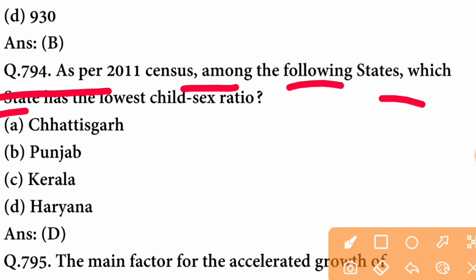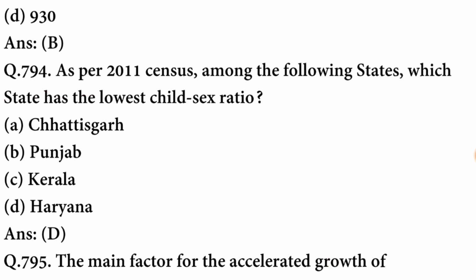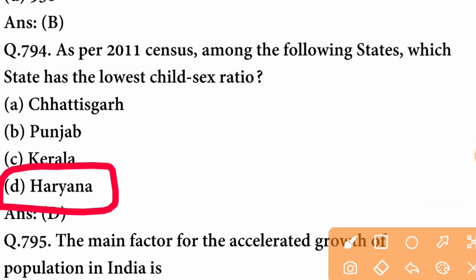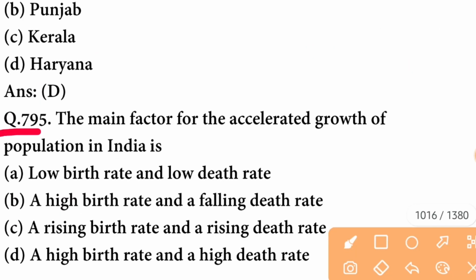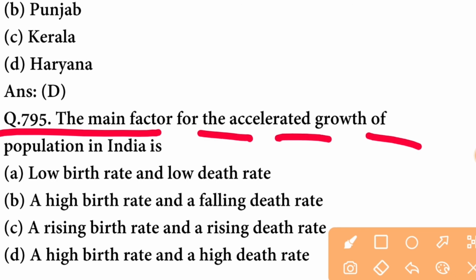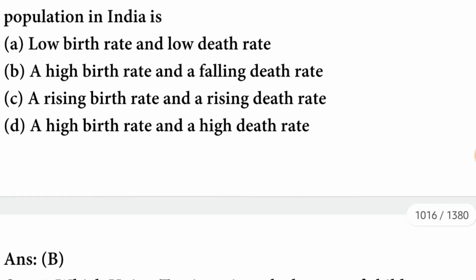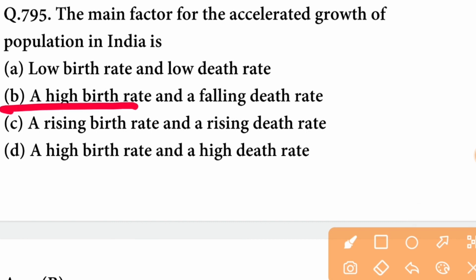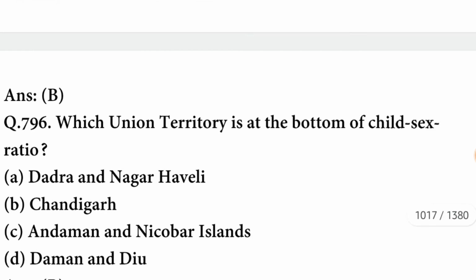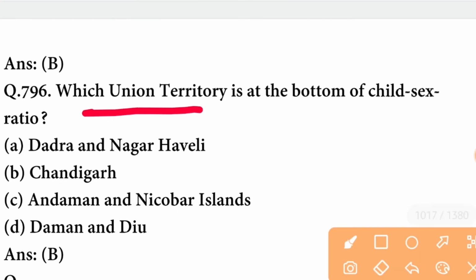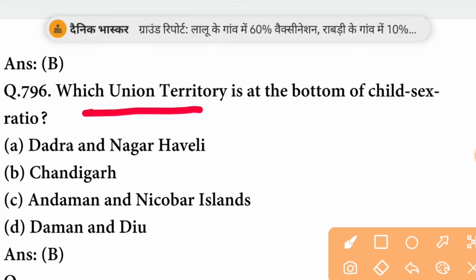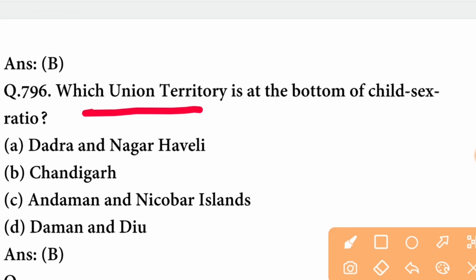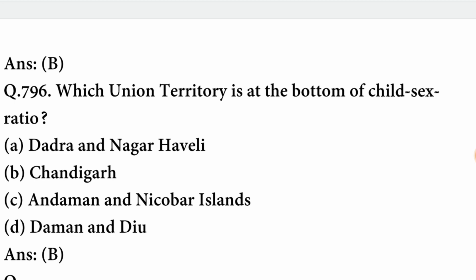Next question. Which of the following is the correct description of the term sex ratio as used in the context of the census? So the term is number of females per thousand males. The option is correct. As per 2011 census data, the child sex ratio has come down from 927 to 914. The option is correct.